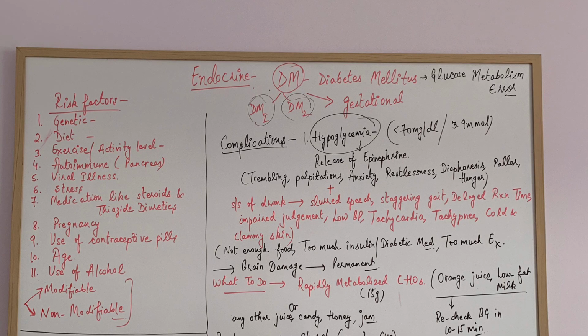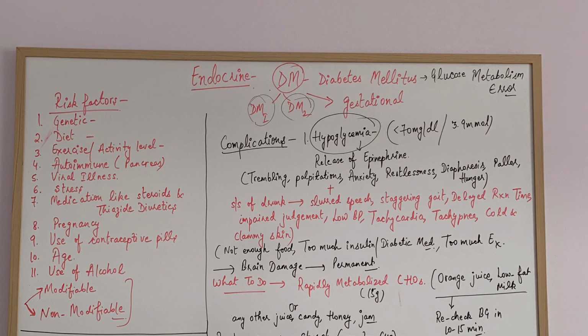But we can modify our diet, exercise, amount of stress, medication use, alcohol use, and use of contraceptives. So these are the modifiable factors which we can modify.